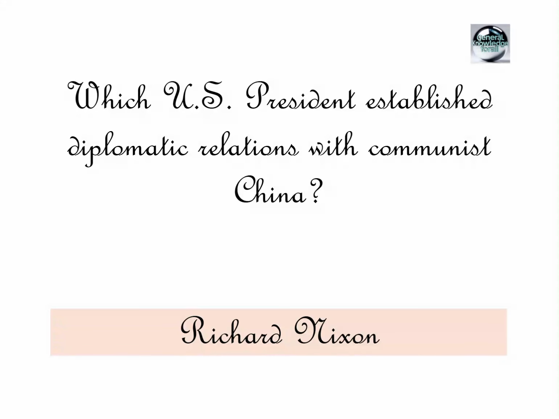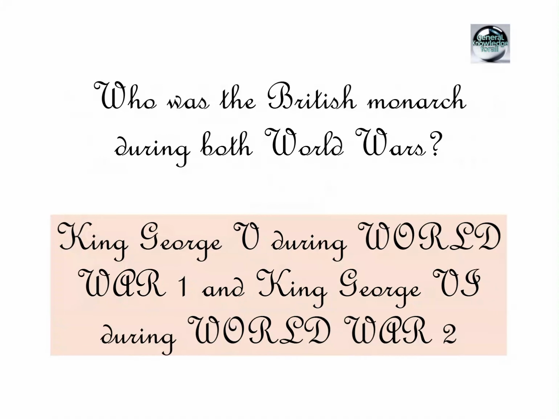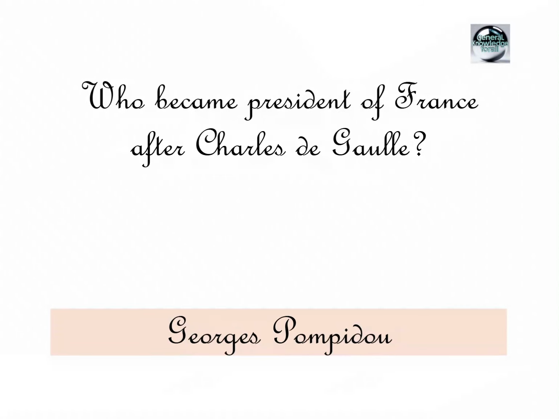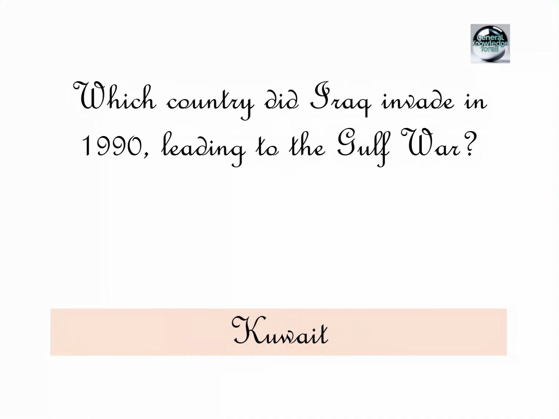Richard Nixon. Who was the British monarch during both World Wars? King George V during World War I and King George V during World War II. What year did the Chernobyl nuclear disaster occur? In the year 1986. Who became President of France after Charles de Gaulle? Georges Pompidou. Which country did Iraq invade in 1990, leading to the Gulf War?